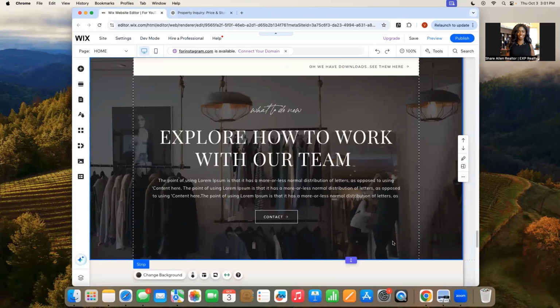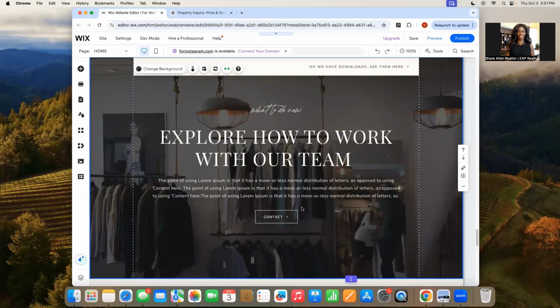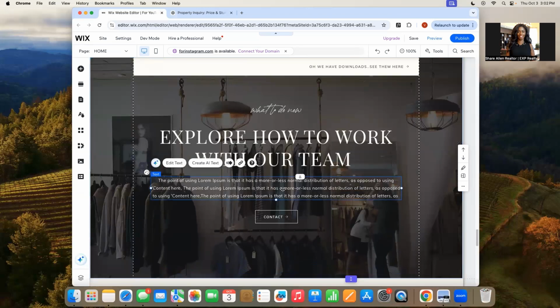Okay, for this section, this is how to explore how to work with your team or to work with you if you do not have a team. This is about 50 or 60 words, but you may want to add in more information here. They're going to click over to your contact page, or you can have it click over to your about page, whatever information you put in here. And if you decide to make this bigger, you can, if you want to add more information here, but let's add some content on how to work with your team.